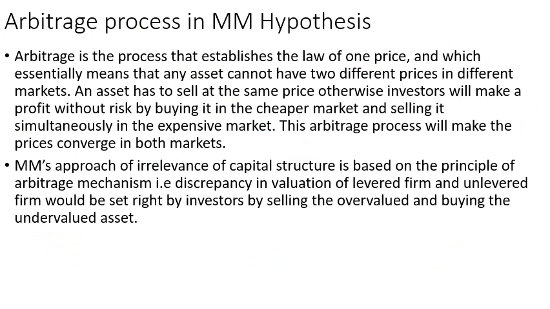Arbitrage process. The MM hypothesis follows the arbitrage process. What is the arbitrage process? It is the process that establishes the law of one price, which essentially means that any asset cannot have two different prices in different markets. An asset has to sell at the same price, otherwise what will happen? Investors will make a profit without risk by buying it in the cheaper market and selling it simultaneously in the expensive market. This is the arbitrage process.